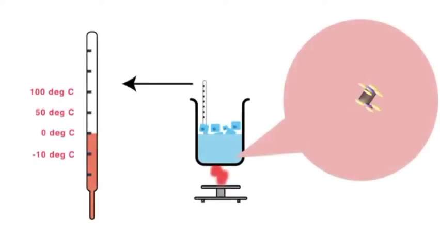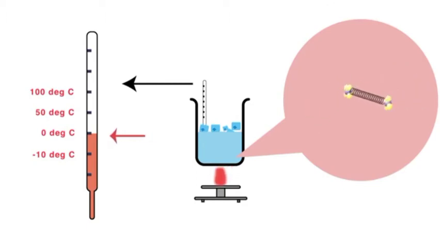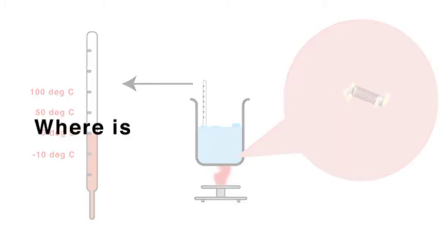Note carefully that though the burner is continuously heating, the temperature is now not increasing. Temperature got stuck at 0 degrees Celsius. It is not rising further. It remains at 0 degrees till the whole of the ice gets converted into water. So where is the energy going?